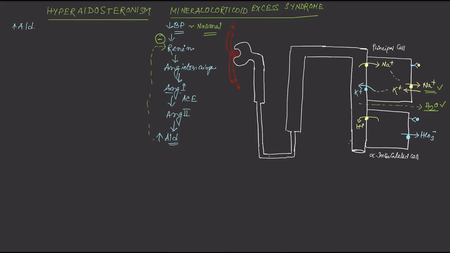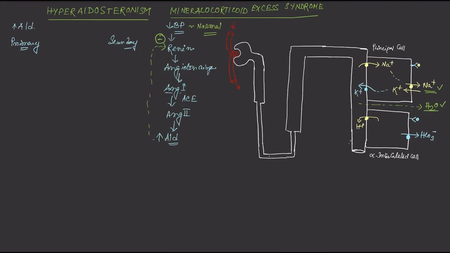Now coming to hyperaldosteronism. The causes of hyperaldosteronism can be divided into two groups. The first one is primary hyperaldosteronism, and the other one is secondary. Primary hyperaldosteronism simply means the cause lies in the adrenal cortex itself.